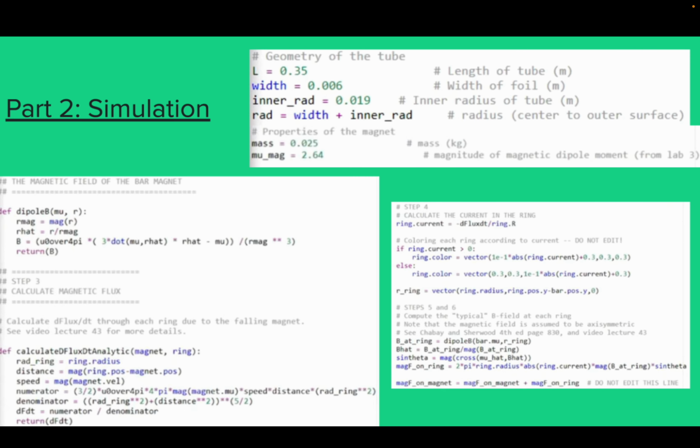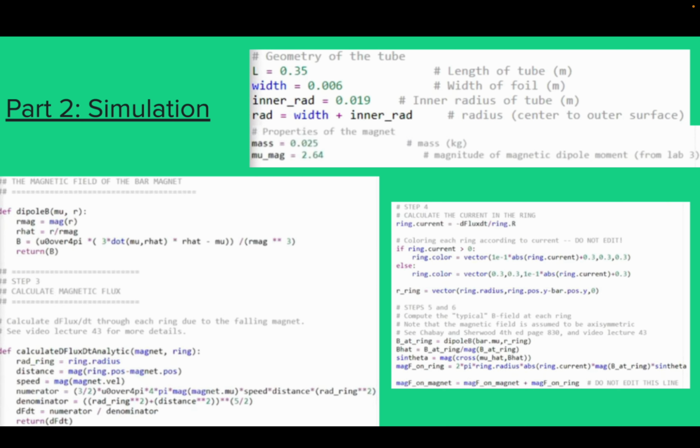So for our simulation, the second part of the lab, we had to computationally create a simulation that modeled the experiment we conducted in the first part. We've cut out excerpts of the most important parts of the code into 3 primary sections on the slide. The first block of code in the top right is where I went through and set up the initial conditions and variables I had measured in the experiment.